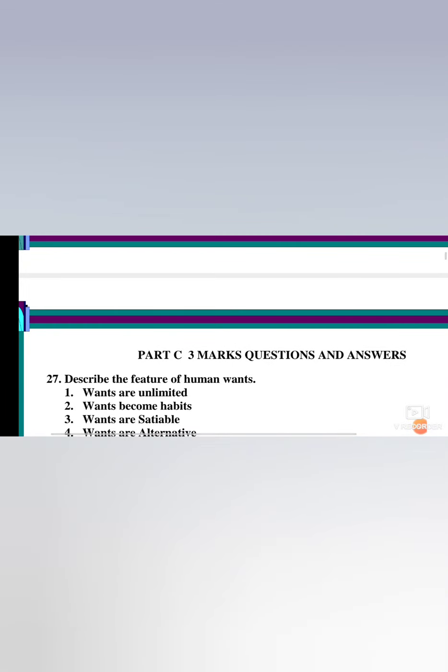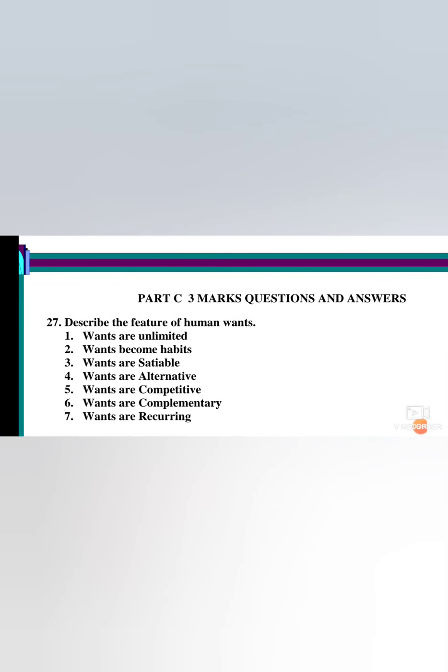Next we will see how to describe the functions of human wants. Human wants are unlimited. Unlimited means your wants continue, you need more and more. Wants become habits. For example, you are reading a newspaper, so you regularly get a newspaper. Wants are satiable. Satiable means full satisfaction. When you get a product, you get full satisfaction.